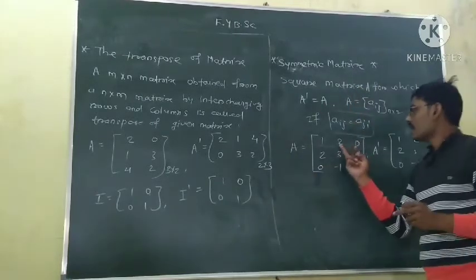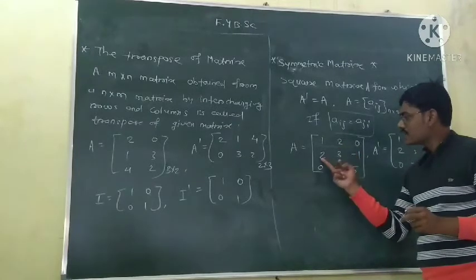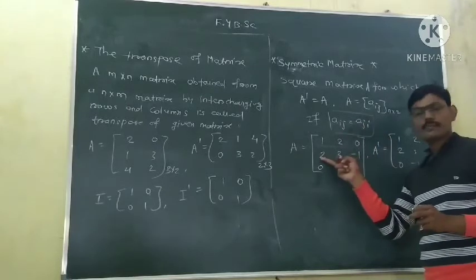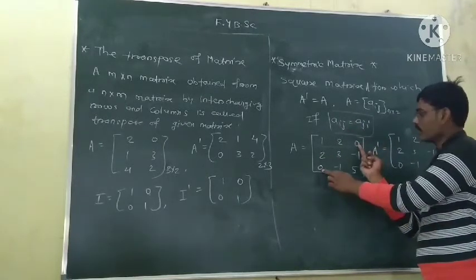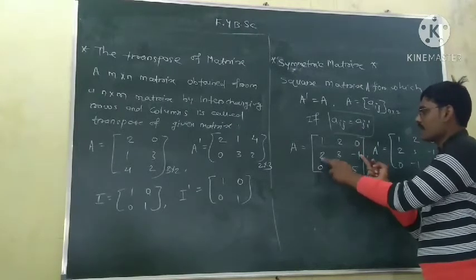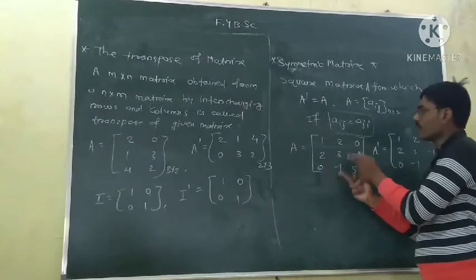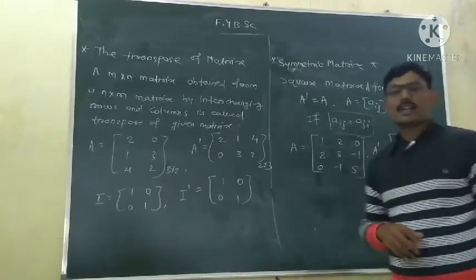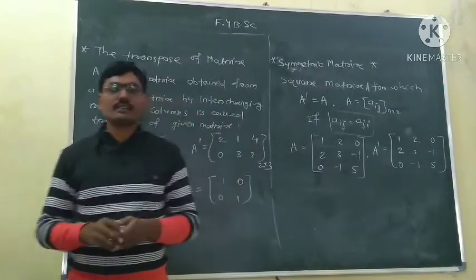Okay. Now here A12 is 2 and this is A21. This is also 2. A12 and A21 are same. This is A13. This is A31. Again same. This is A23. This is A32. Again same. So if Aij is equal to Aji, then the matrix is said to be a symmetric matrix. Okay, so understand symmetric matrix.